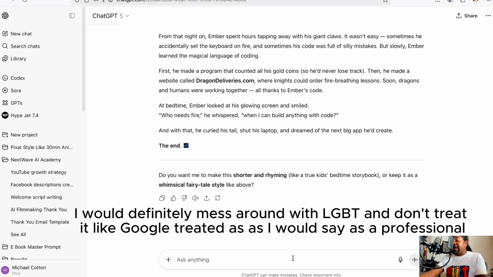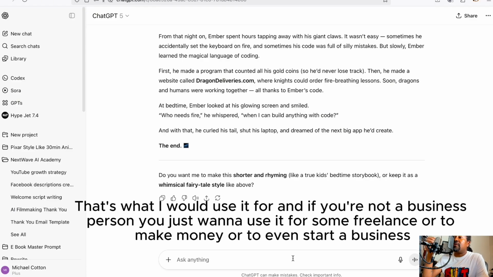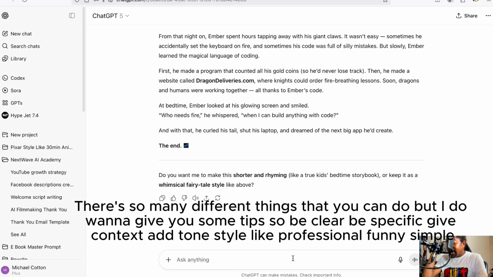I would definitely mess around with ChatGPT, and don't treat it like Google. Treat it as a professional. I would say treat it as someone that you have hired inside of your business. That's what I would use it for. And if you're not a business person and you just want to use it for some freelance work or to make money or even to start a business, there are so many different things that you can do.